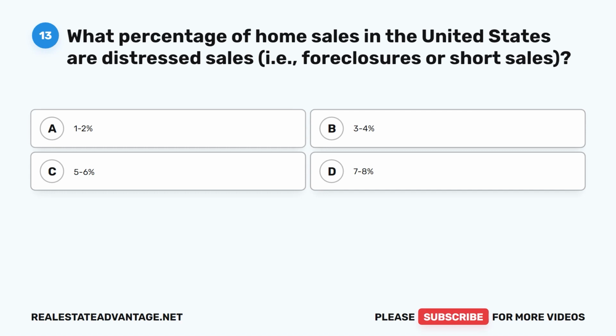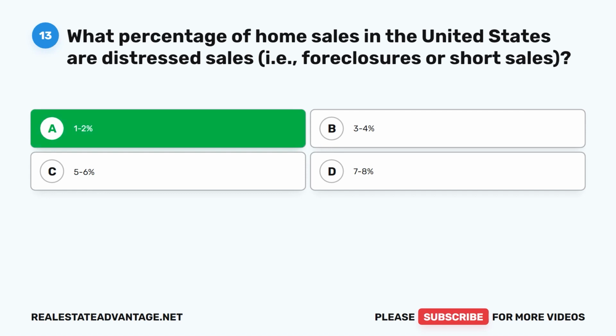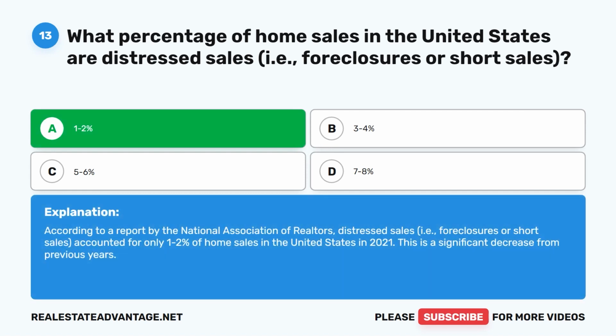Question 13. What percentage of home sales in the United States are distressed sales, that is, foreclosures or short sales? A. 1 to 2%, B. 3 to 4%, C. 5 to 6%, D. 7 to 8%. The correct answer is A. 1 to 2%. According to a report by the National Association of Realtors, distressed sales, that is, foreclosures or short sales, accounted for only 1 to 2% of home sales in the United States in 2021. This is a significant decrease from previous years.